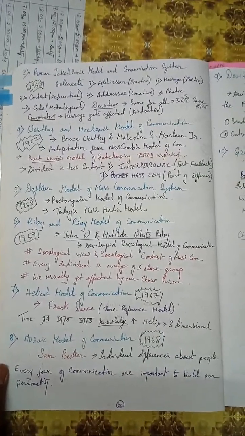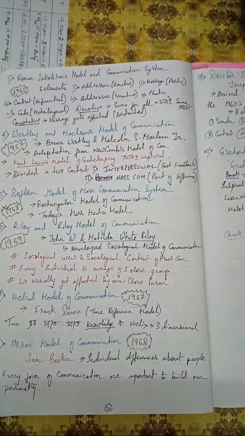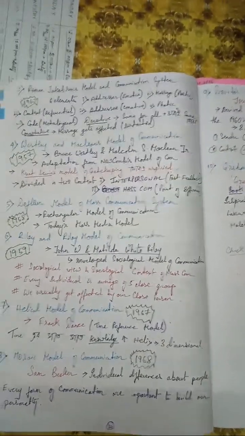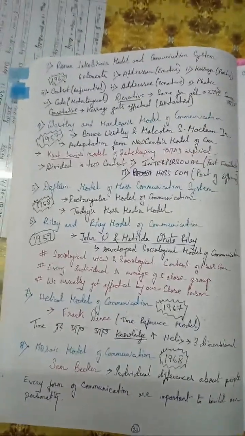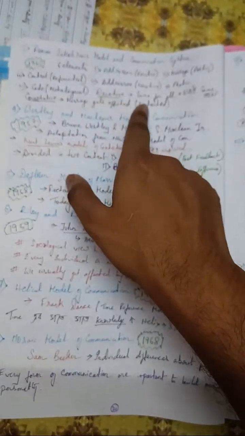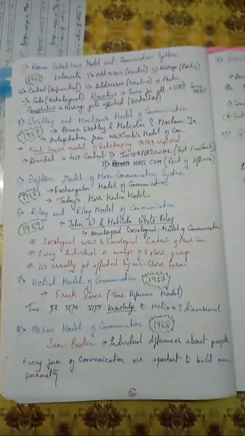the year 1960. There are 6 elements: the addresser's emotive message, which is poetic; content, which is referential; addressee, which is conative; contact, which is phatic; code, which is metalingual; and denotative, same for all. So what is the meaning of connotative and denotative?